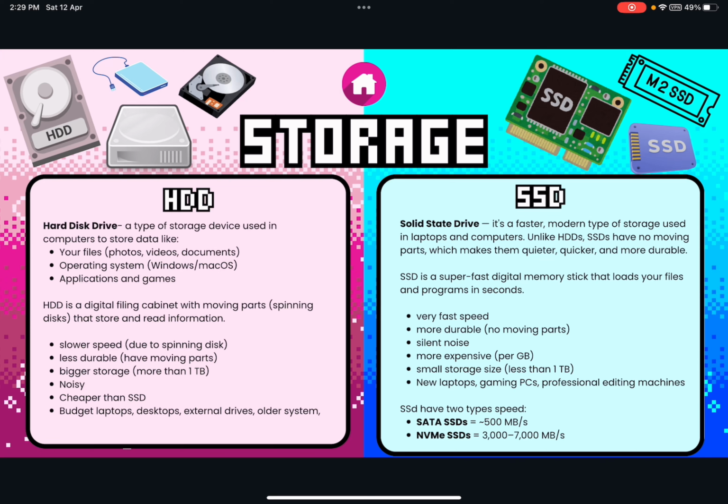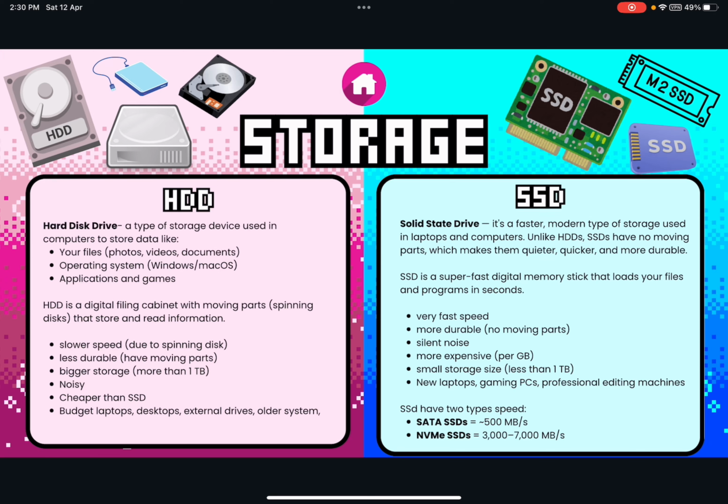HDD is a type of storage device used in computers to store data like your files, operating system, applications, and games. HDD is a digital filing cabinet with moving parts, spinning disks, that store and read information. It commonly has a slower speed due to spinning disks, is less durable because of the moving parts, has bigger storage of more than 1 TB, is noisy, cheaper, and good for budget laptops, desktops and standard drives, older systems.